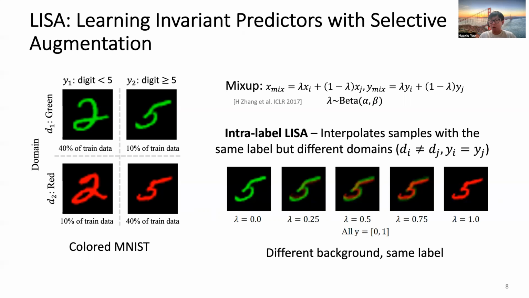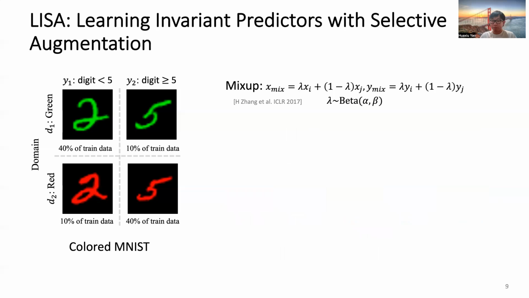In intra-label LISA, we interpolate samples with the same label but different domains. Here we can see red 5s and green 5s, and we apply linear interpolation to get different colors. All these generated colors are associated with the same label. Hence, the model will finally ignore the color information and capture the invariance.